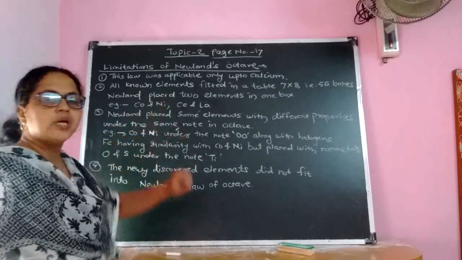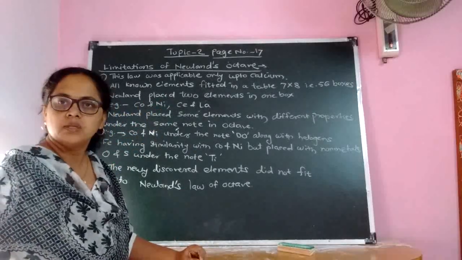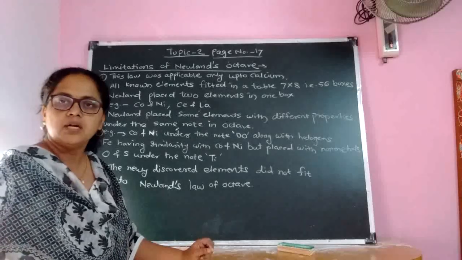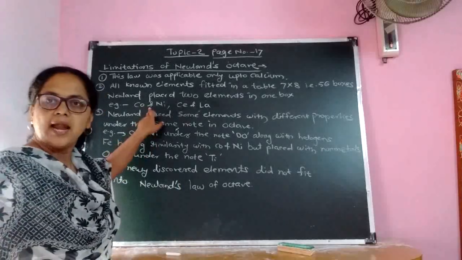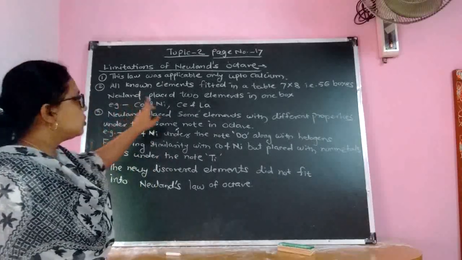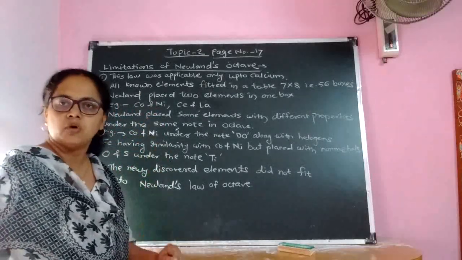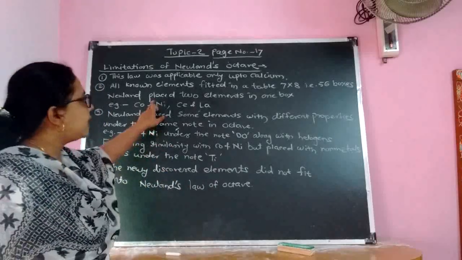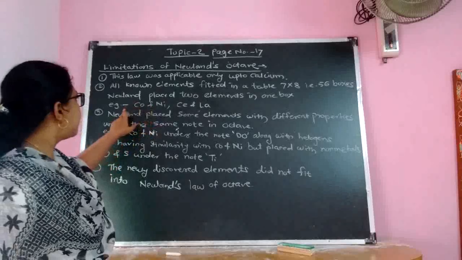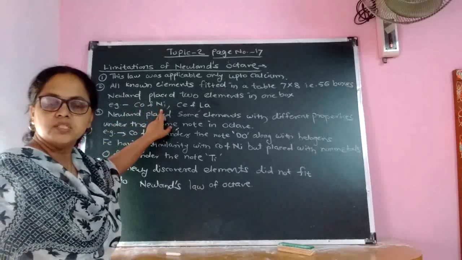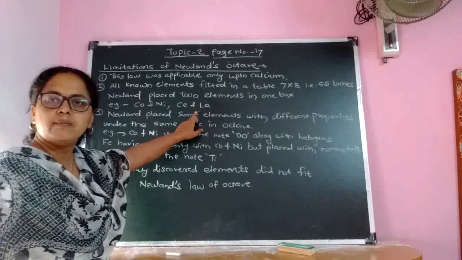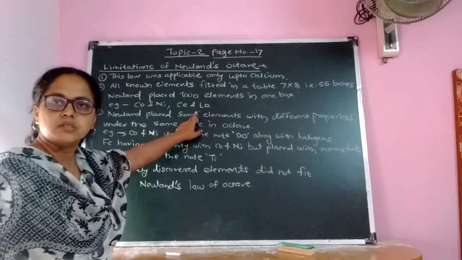Newland placed 2 elements in one box. He did the classification and made the 8 groups, but in some boxes he added 2 elements, which is wrong. That is, you have to place only 1 element in one box, but Newland placed 2 elements in a box. For example, cobalt and nickel, Co and Ni, and next Ce and La. These 2 elements are also placed in one box.